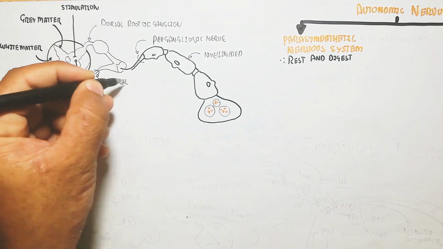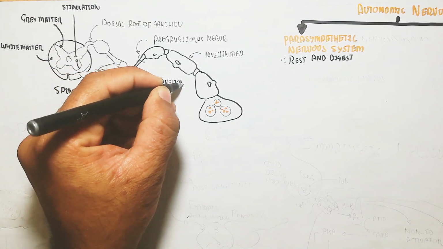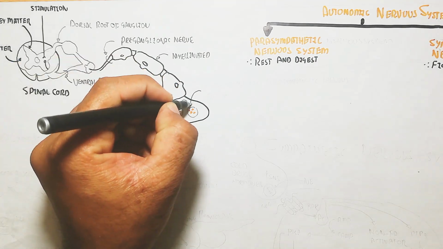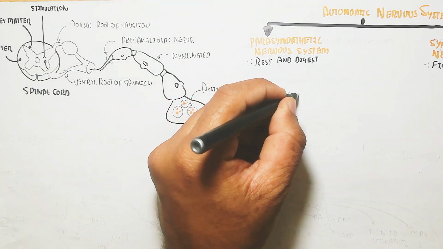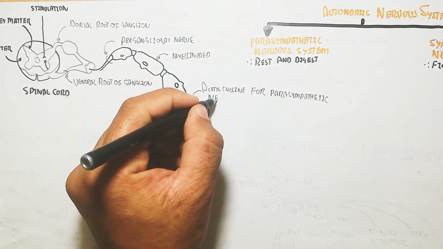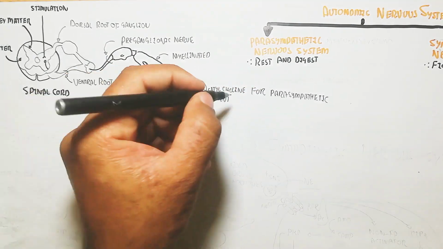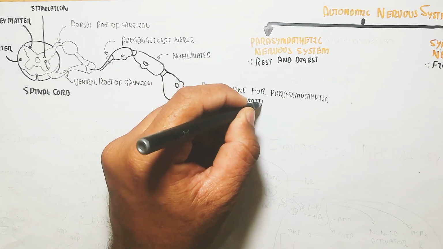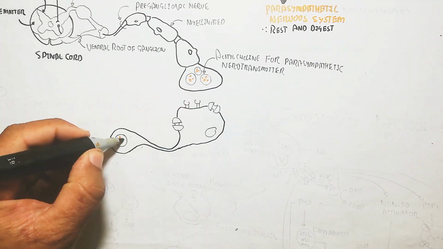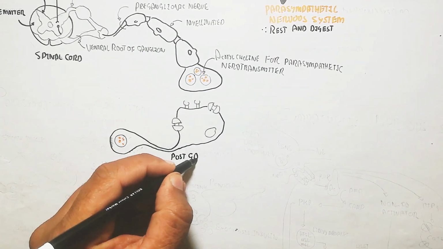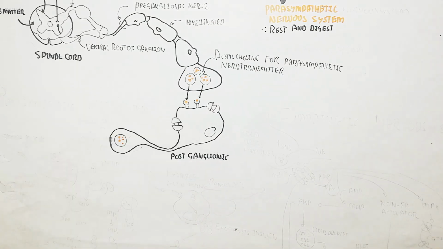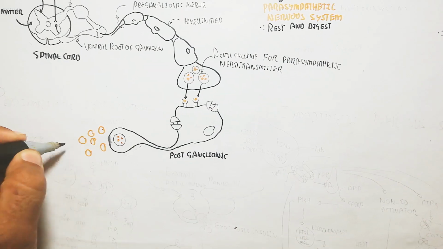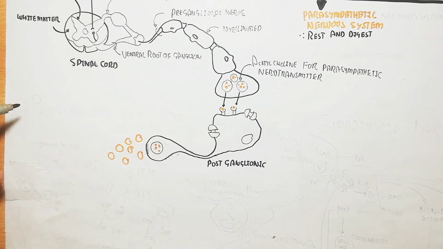This preganglionic nerve is myelinated and produces acetylcholine, the parasympathetic neurotransmitter. This acetylcholine binds to the postganglionic neuron through an acetylcholine receptor. After this binding through the synapse, excitation, known as depolarization, occurs in the postganglionic nerve fiber. This postganglionic nerve fiber will release acetylcholine.